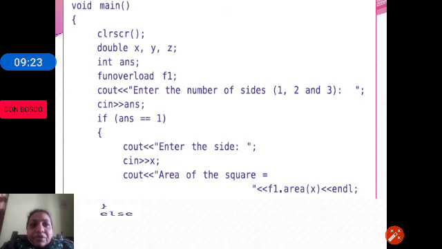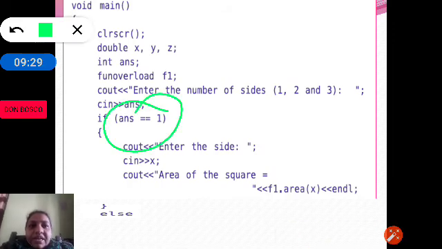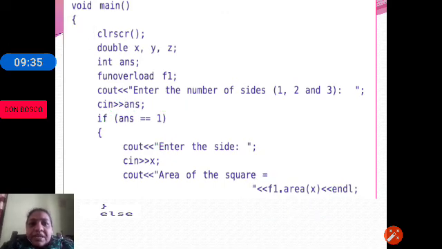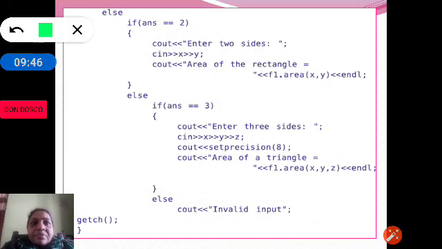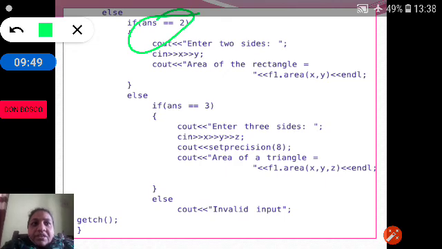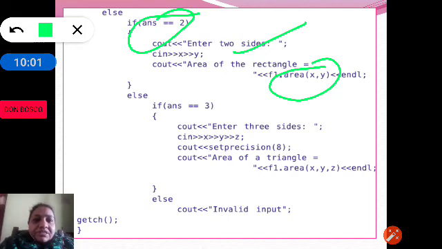If the user has given 2, that means the user wants to calculate the area of a rectangle. So then we are accepting two values, x and y, and we call the function with x and y. The area will be x into y.